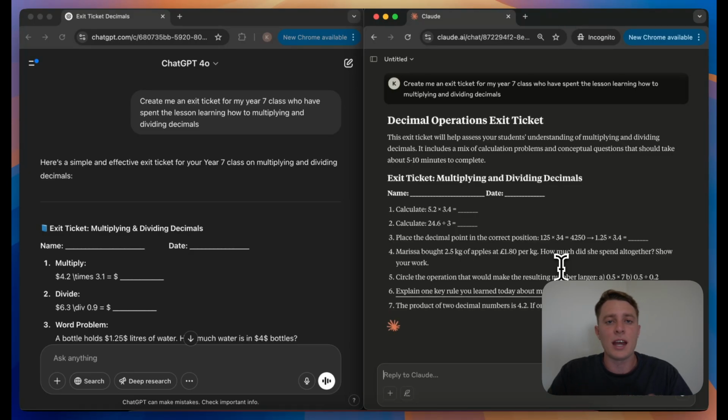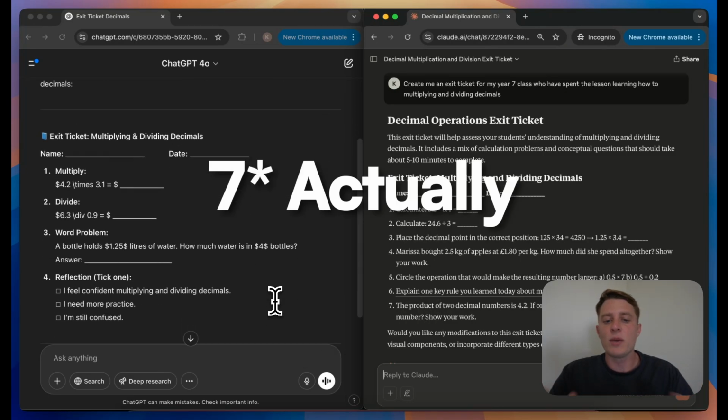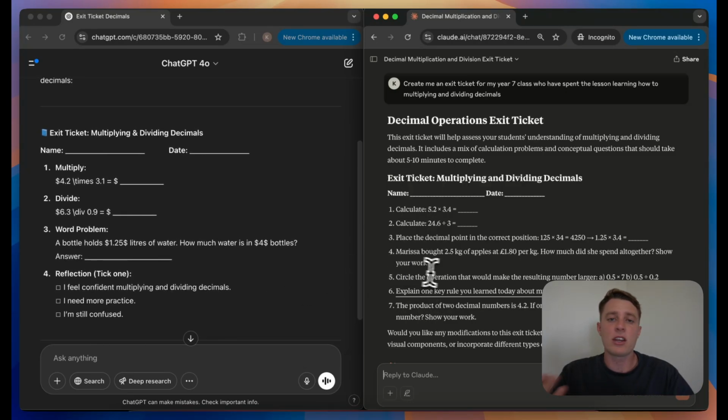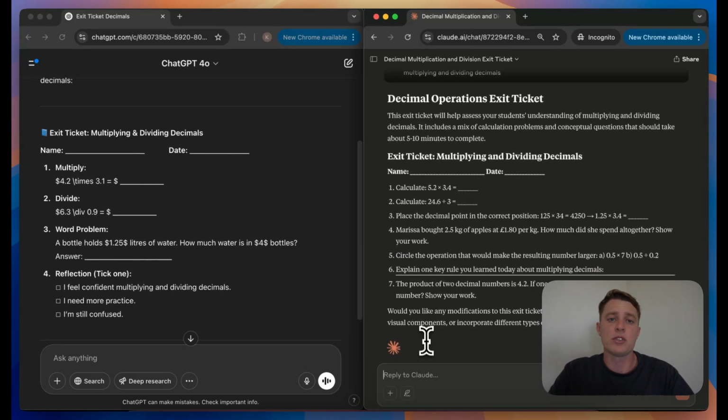If we're looking at both the outputs here, I didn't specify the number of questions, but ChatGPT has produced 3 of them, Claude has produced 6, and we can see with both models here, they've created questions that have some sort of progression, which is great to check how much your students are understanding. And what's great about using these models is 1, it doesn't take any time at all really, and 2, you can customize them really quickly. So I'm going to show you how to do that.